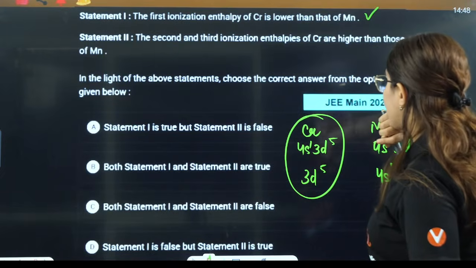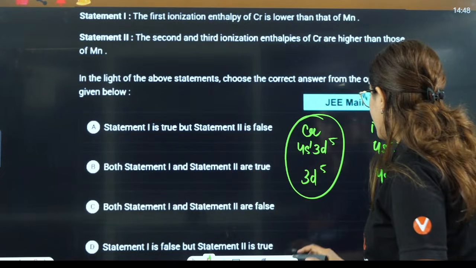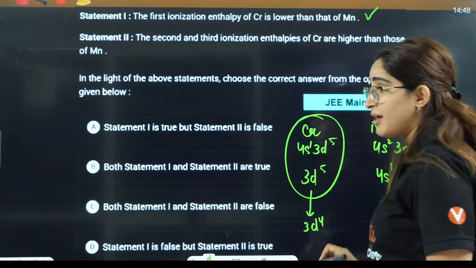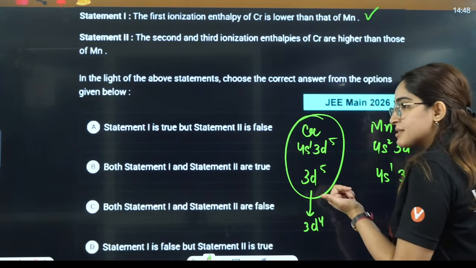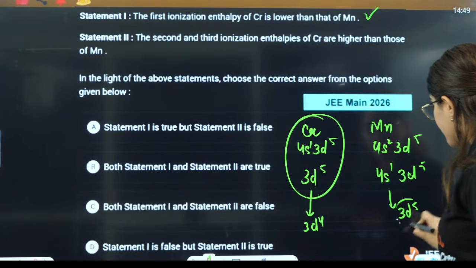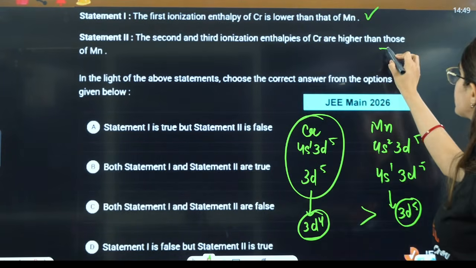Second and third ionization enthalpy of chromium are higher. If I talk about second and third, second will be 3d4. So here you have to take out an electron from a very stable state, while there you take out an electron and it is becoming a stable state. So here it is low, here it is high. So that is correct. Wait a minute.